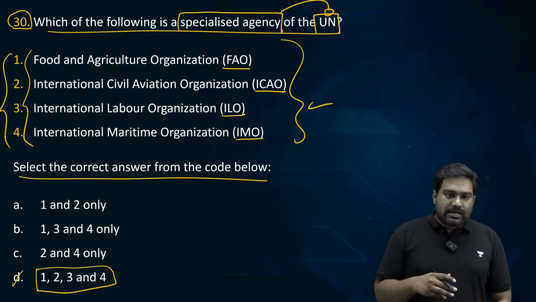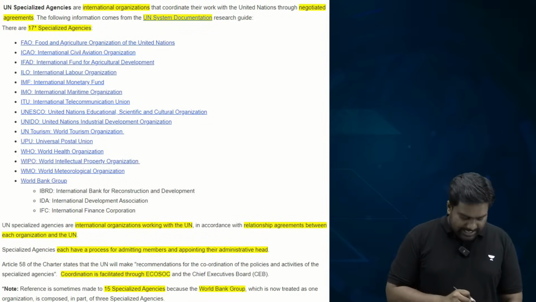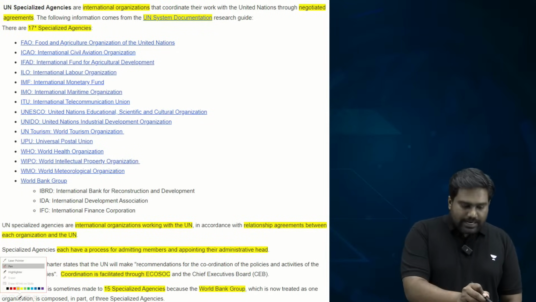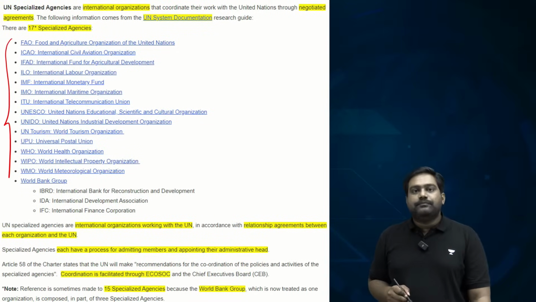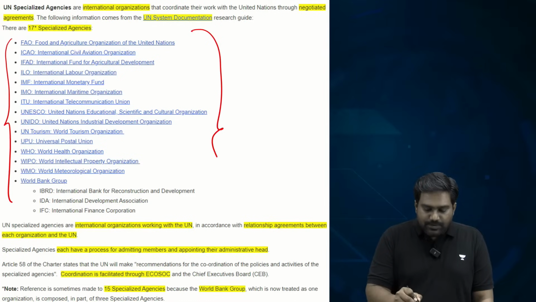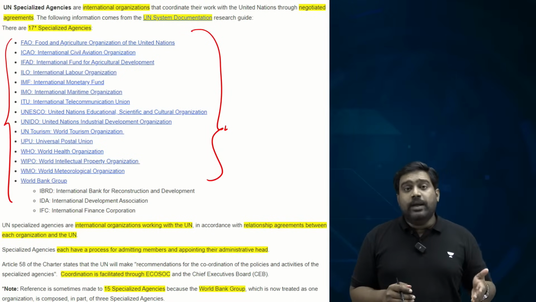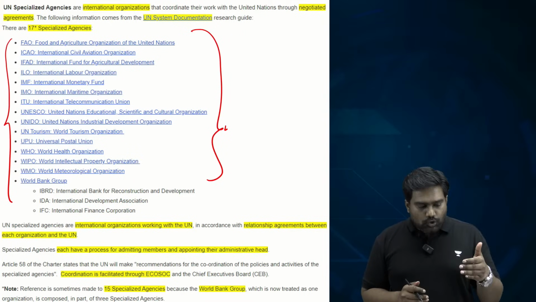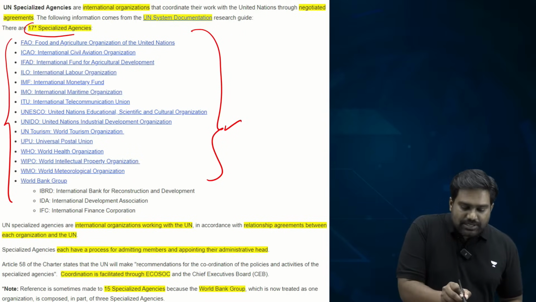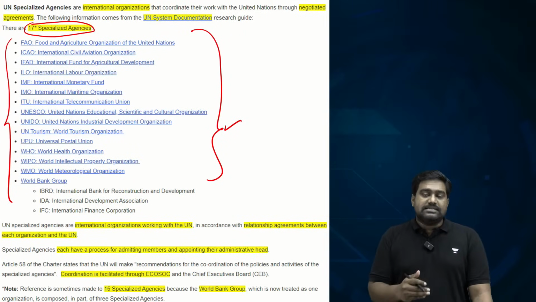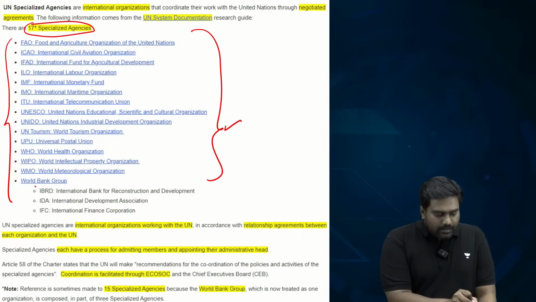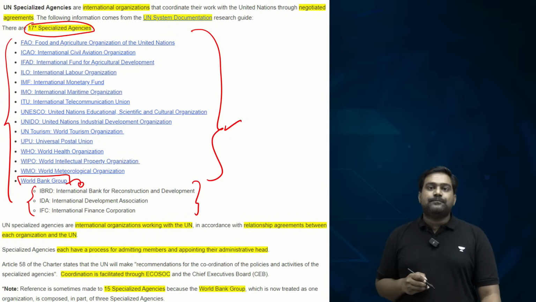So as I told you, there are a total of 17 specialized agencies, and you can take a look at them over here. The entire list has been provided. I have taken this screenshot from the UN website itself. So you have a total of 17 specialized agencies if you consider the 3 institutions of the World Bank as separate specialized agencies.